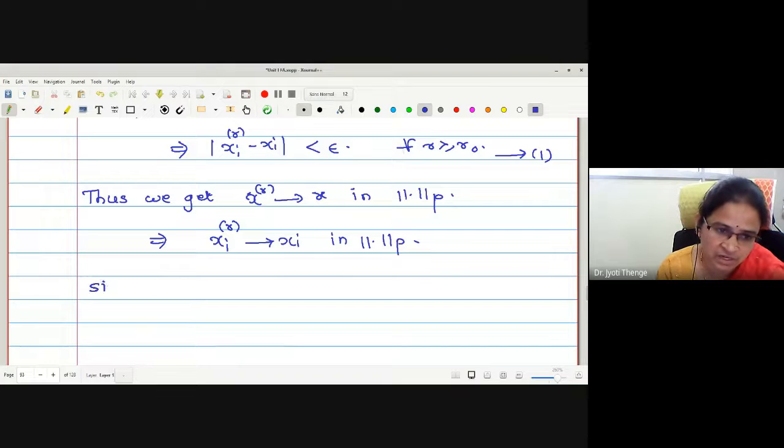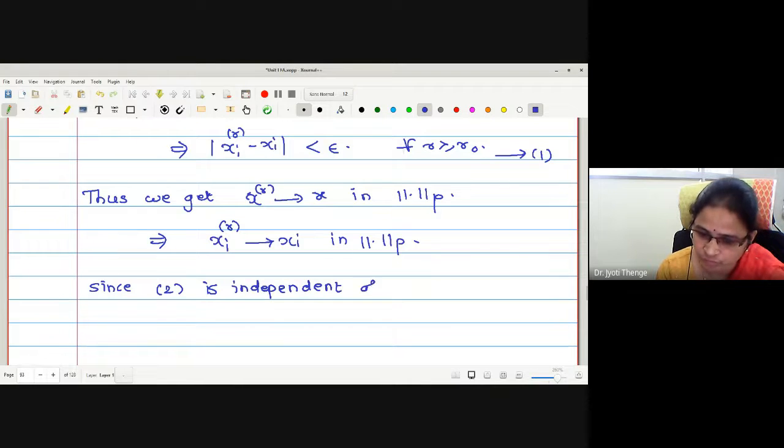Therefore I can write: since 1 is independent of P, no P is involved, we get that 1 is true for any norm.